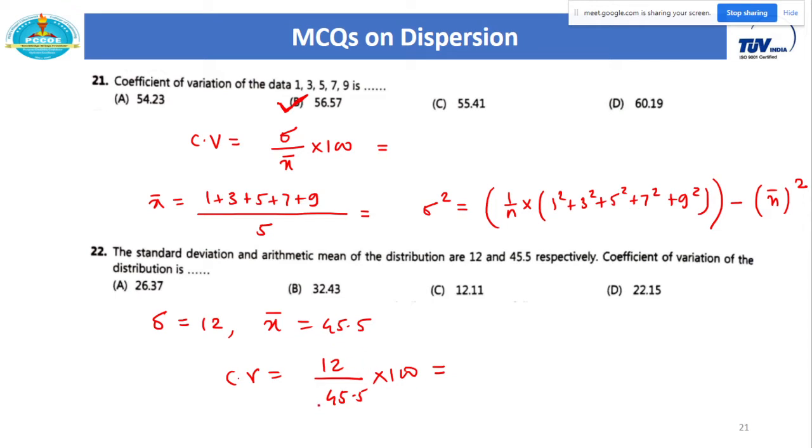So I think the answer of this question is this. I will share this PDF also, so from that also later on you can do this calculation.